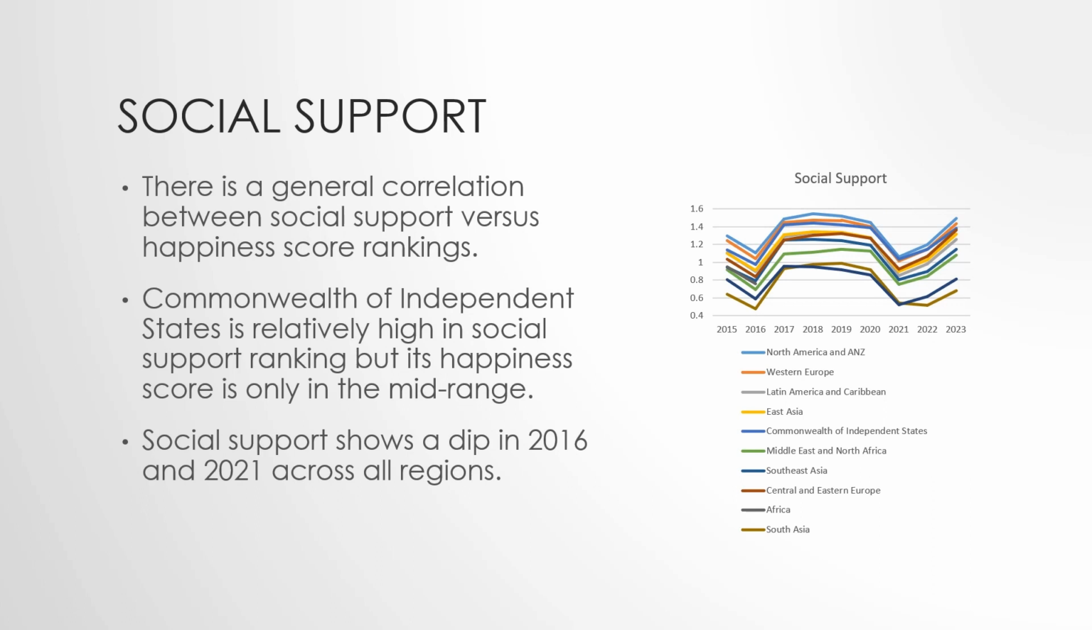Social support. There is a general correlation between social support versus happiness score rankings. Commonwealth of Independent States is relatively high in social support ranking, but its happiness score is only in the mid-range. Social support shows a dip in 2016 and 2021 across all regions.